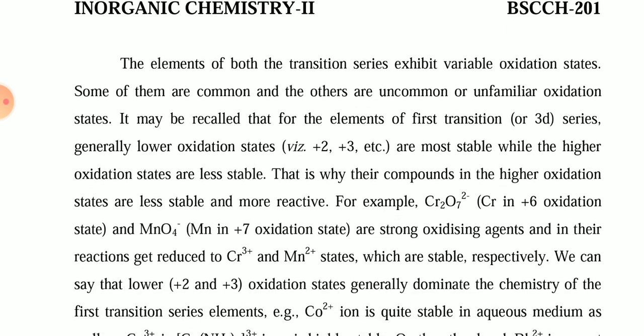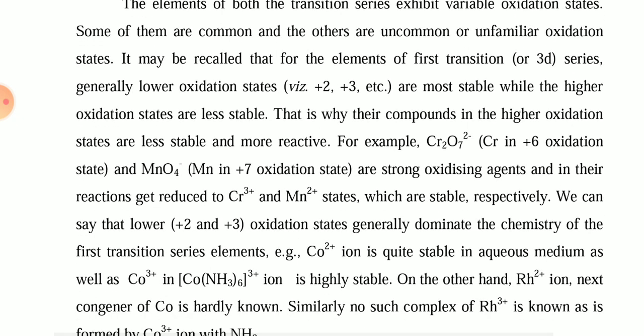The elements of both transition series exhibit variable oxidation states. Some of them are common and others are uncommon or unfamiliar. It may be recalled that for the elements of the first transition series, which is the 3d series, generally lower oxidation states are most stable. Plus 2 and plus 3 oxidation states are more stable, while the higher oxidation states are less stable. That is why their compounds in the higher oxidation state are less stable and more reactive.